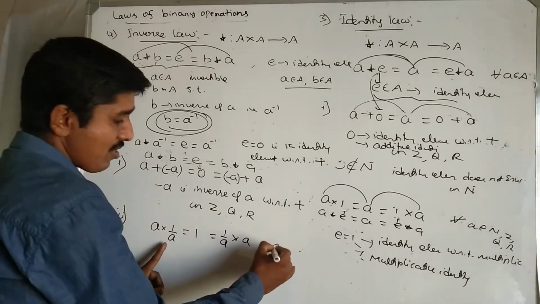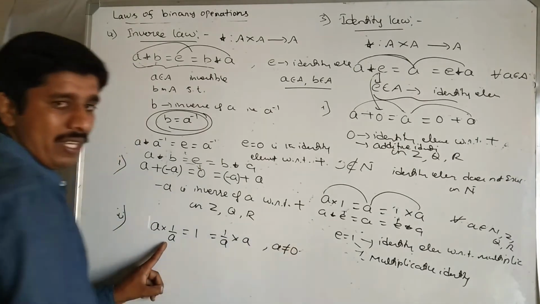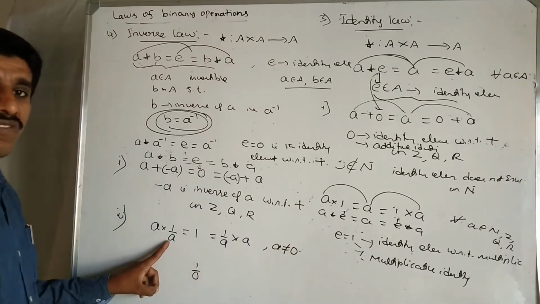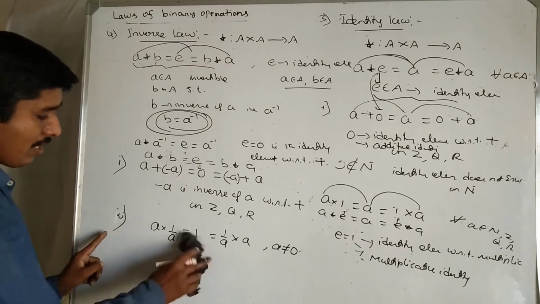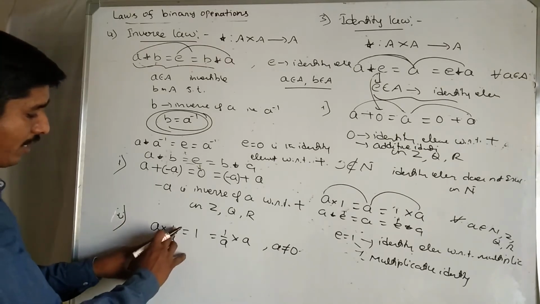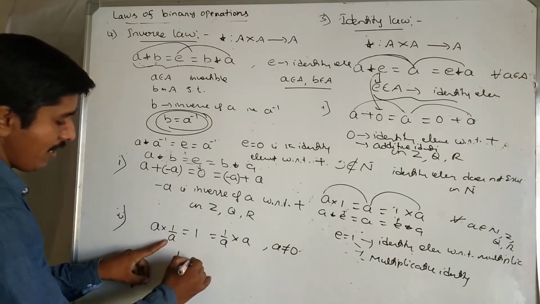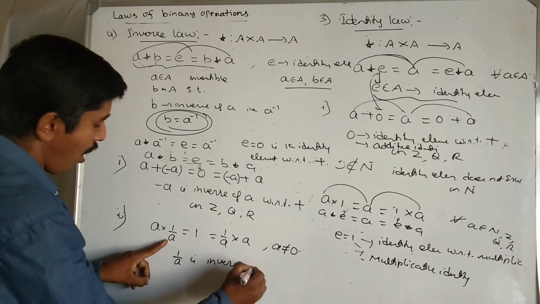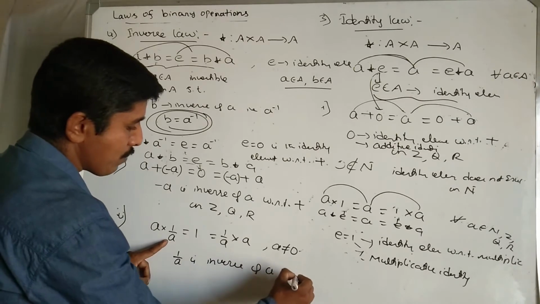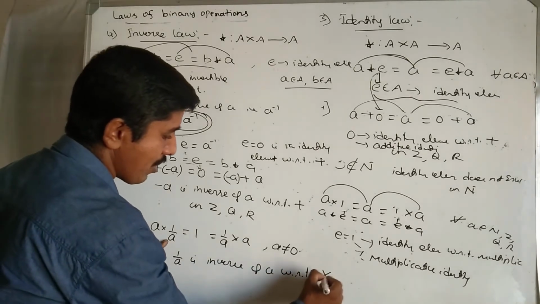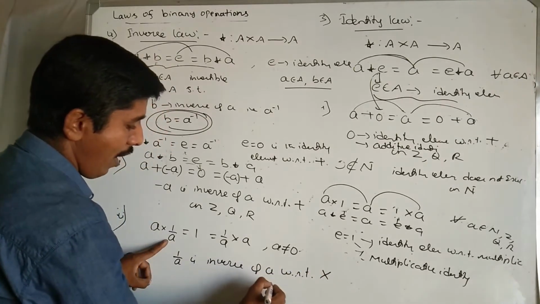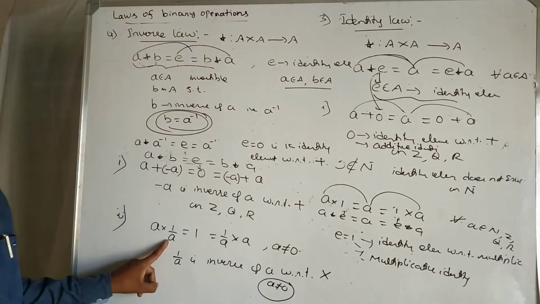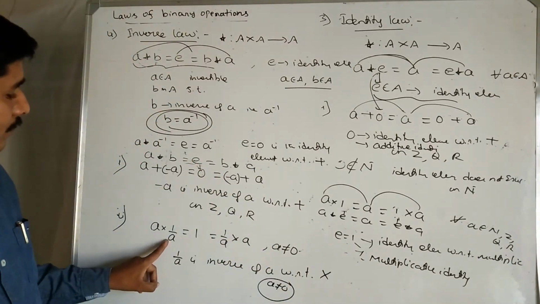But here A is not equal to 0. Very important. When A equal to 0, 1 by 0 is not defined. Mind it. Therefore, we say that 1 by A is called the inverse of A with respect to multiplication. Here A value is not equal to 0. Very important, mind it.